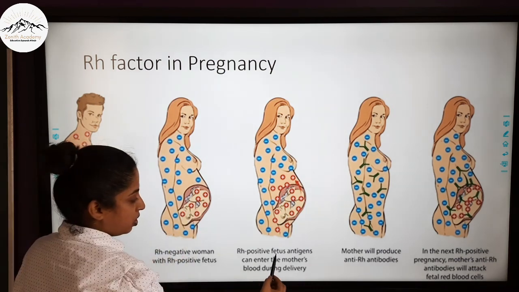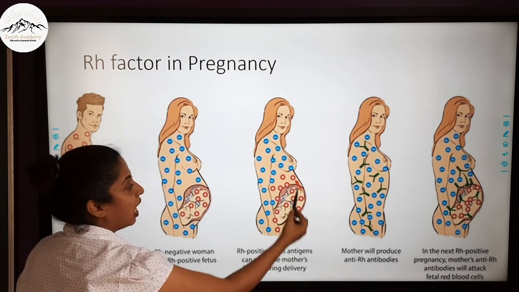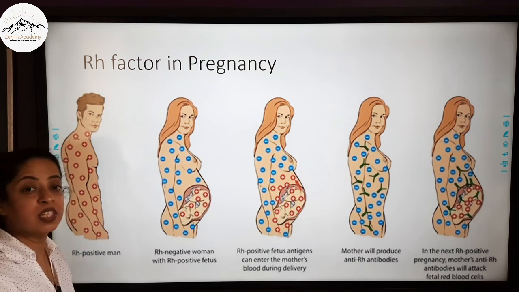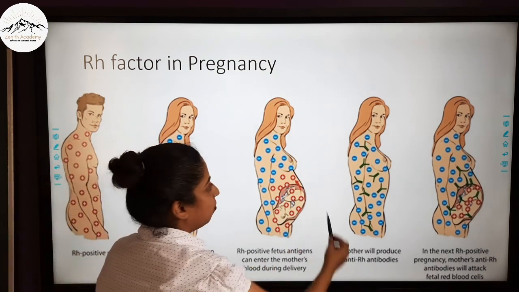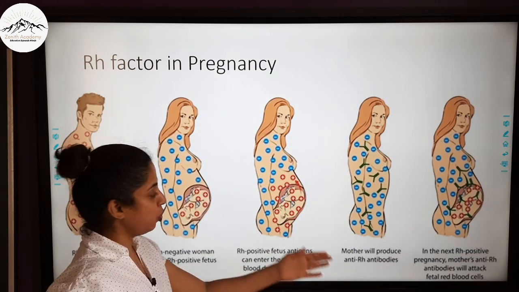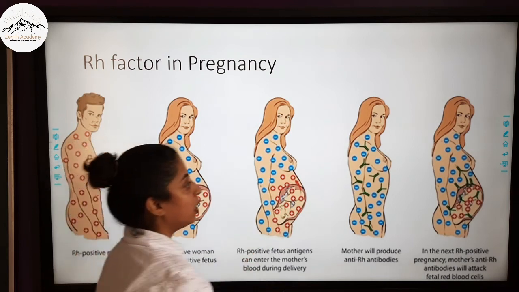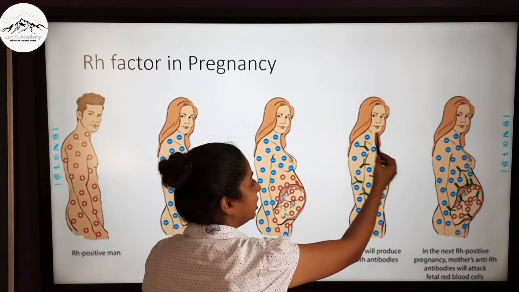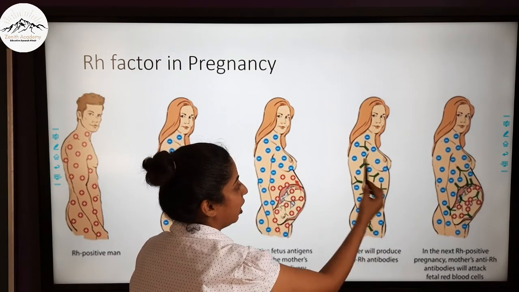The antigens of this RH positive fetus can enter the body of this female during delivery. Then the mother will produce the anti-RH antibodies. So you should note that nothing will happen to this child. This child will be normal. But now after the delivery, this female has produced the anti-RH antibodies.